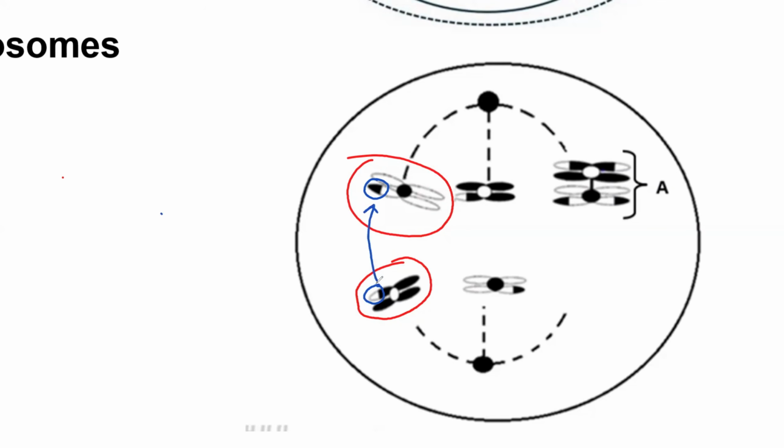This shading, guys, shows that crossing over has taken place in prophase 1, because you can see that this white chromosome on top has a bit of black shading, and this black chromosome at the bottom has a bit of white shading. So this shows that crossing over took place. So that's good evidence for you to say that these are homologous.